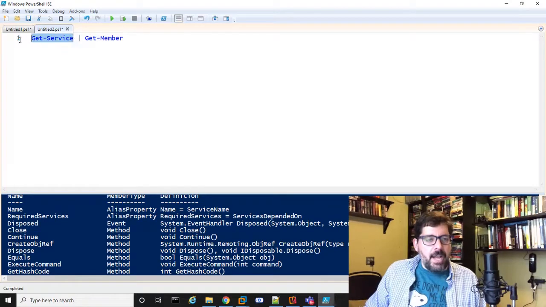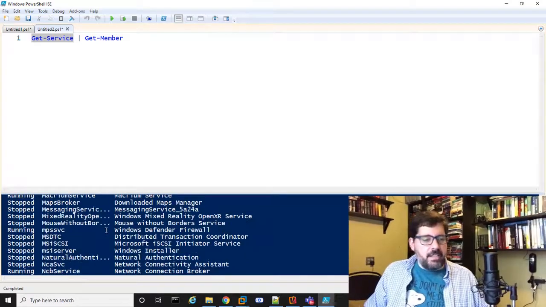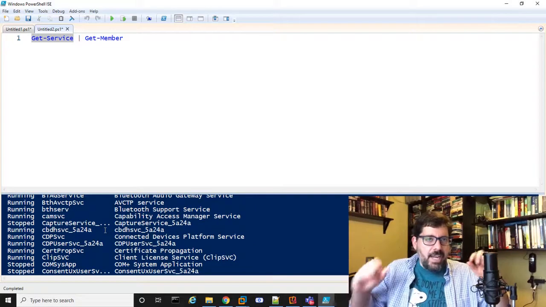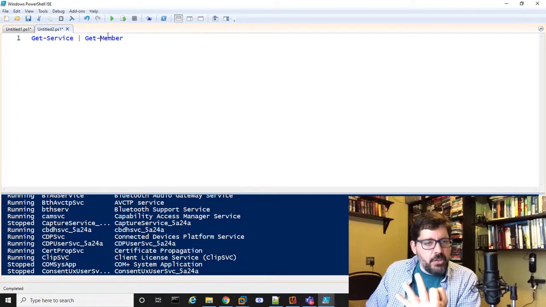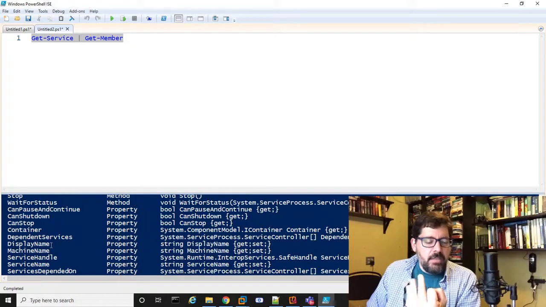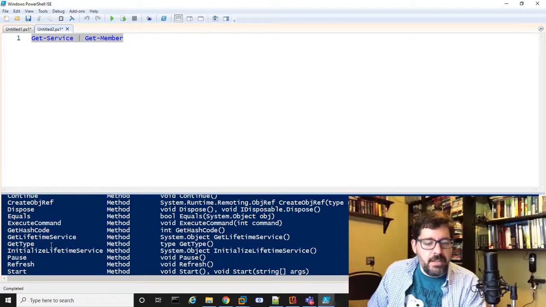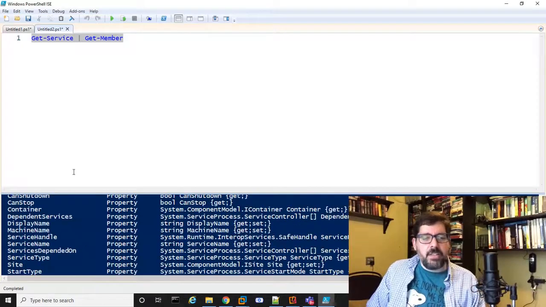Now remember, when I output this, I only see 3 parameters here. Whoever created this object created it in such a way that if I just run that cmdlet, it's only going to output by default in that table format those 3 attributes. But there is so much more available to me in there. For example, the status of the service, the full name of the service, the dependency of that service, whether it's stopped or started, and so forth. There's also methods. So look at all these methods. I can stop a service, I can start a service, I can refresh the service. So all kinds of other things I can work with.